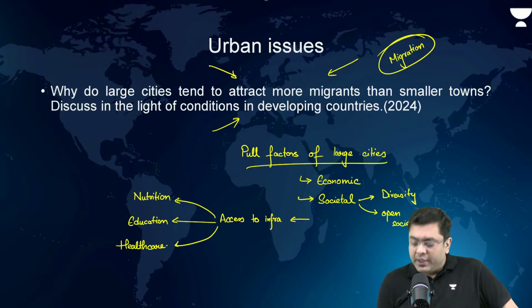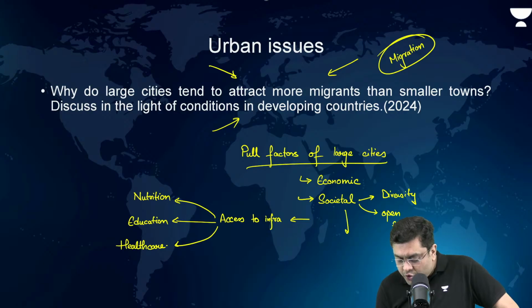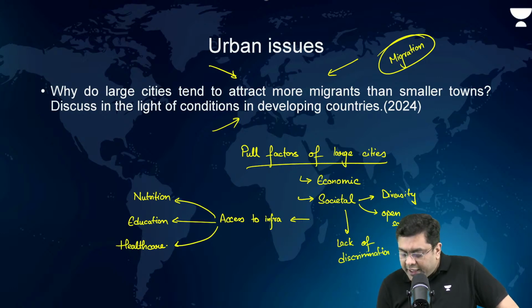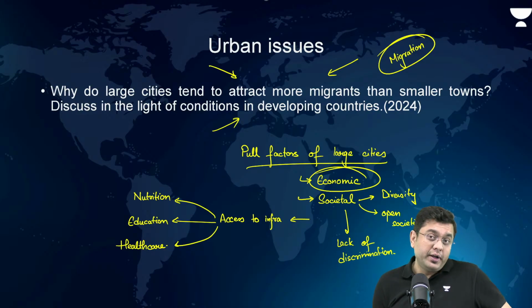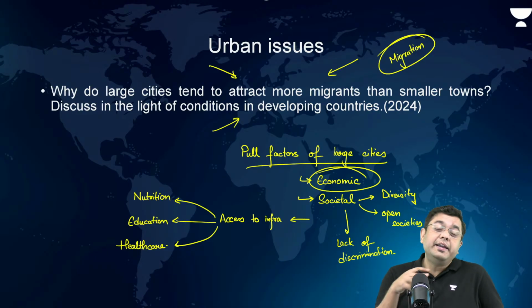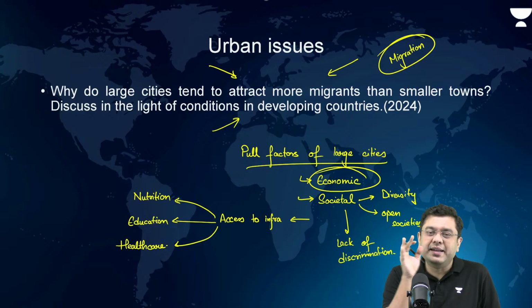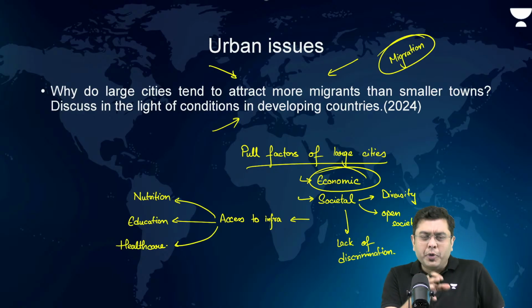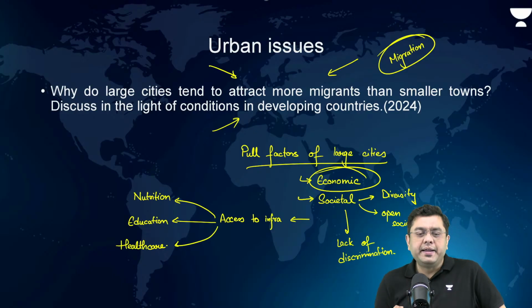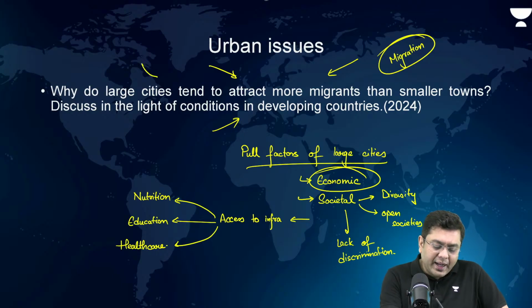Easy mode of commute. Lack of discrimination, however, is to be mentioned. Lack of discrimination. Economic opportunities have to be stressed upon. And this is where you highlight greater population densities in regions like Delhi NCR, Mumbai metropolitan area, Bangalore, then Hyderabad. These are the zones of in-migration or immigrant population. Okay, so these are basically the reasons why large cities tend to attract.